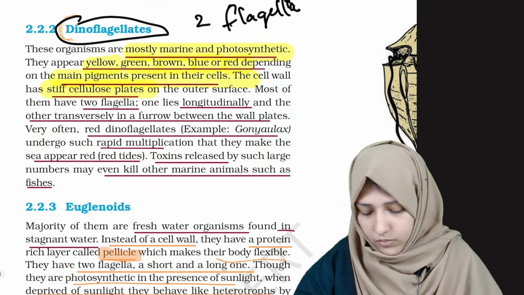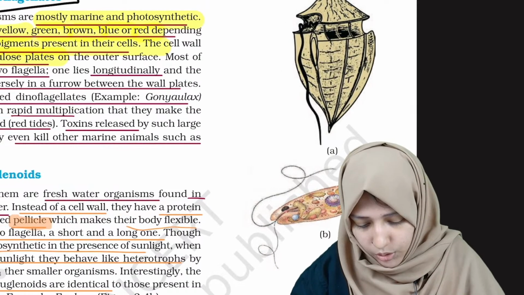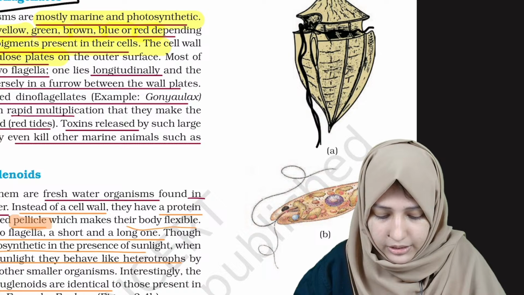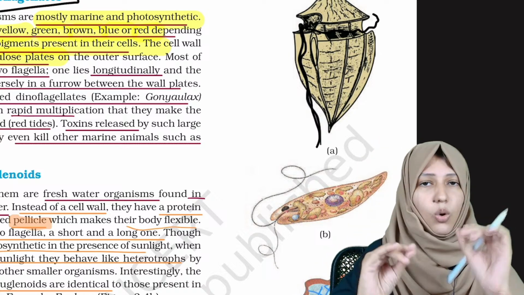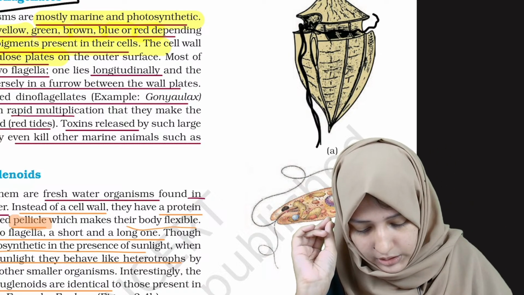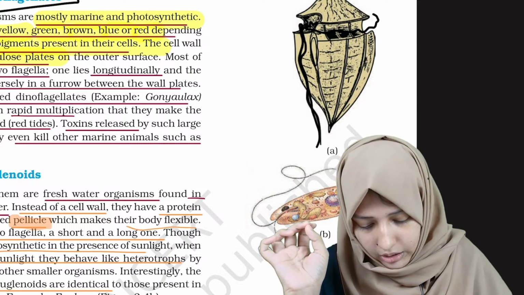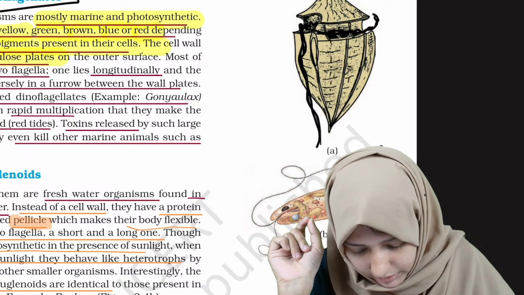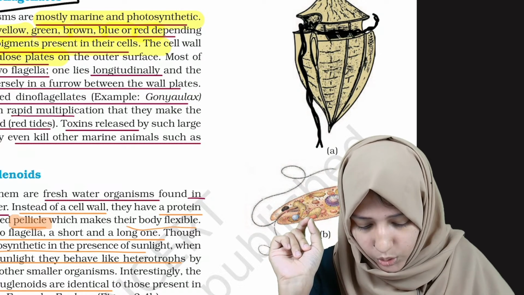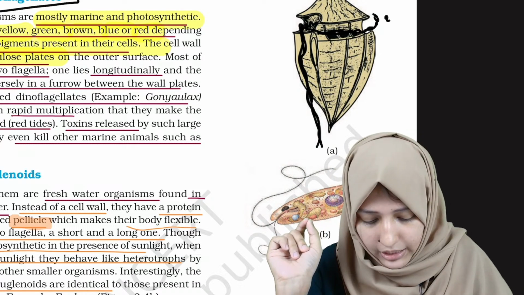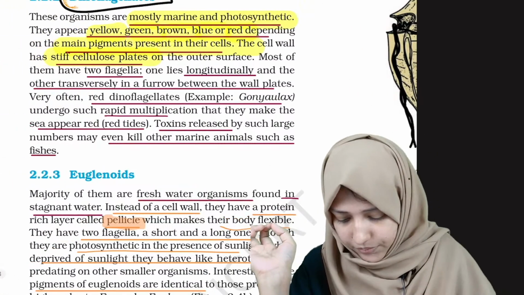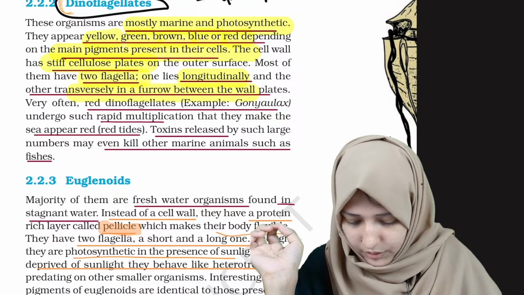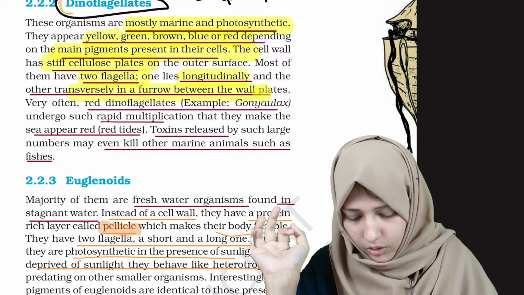One is placed longitudinally and the other flagellum lies in the furrow between the organism. A furrow is a cave-like structure, a part of the organism. So two flagella, one longitudinal and the other transverse in the furrow between the wall plates.